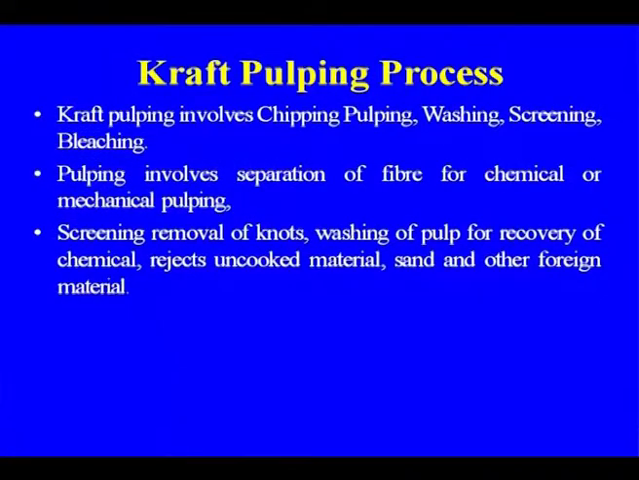Screening is the removal of knots, and washing of the pulp is for recovery of the chemicals; rejects include uncooked material and other foreign materials sometimes if present. That will actually come into the paper, especially in case of bleached paper. For inferior quality paper, that may not create a problem, but in case of bleached paper, if the fines are there, that is visible even by seeing the paper, and you can judge the quality is not good.